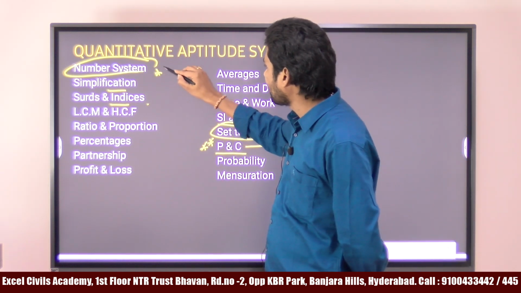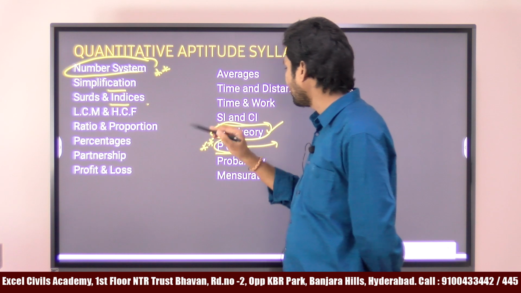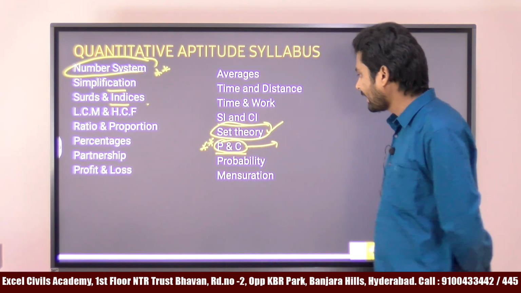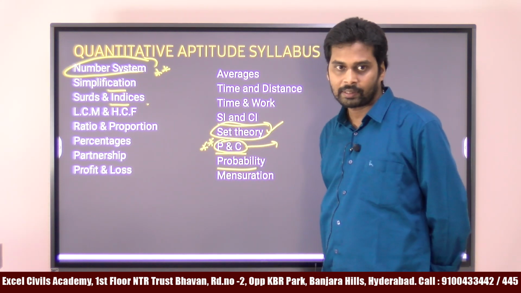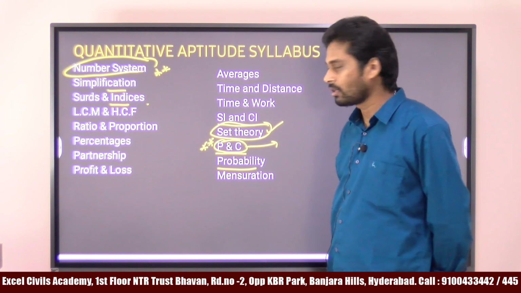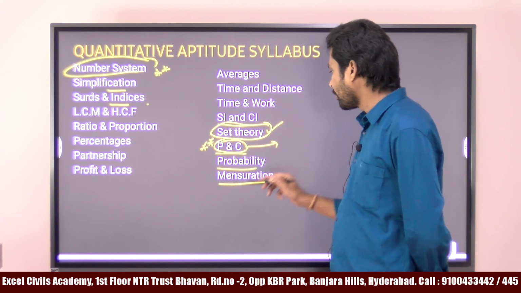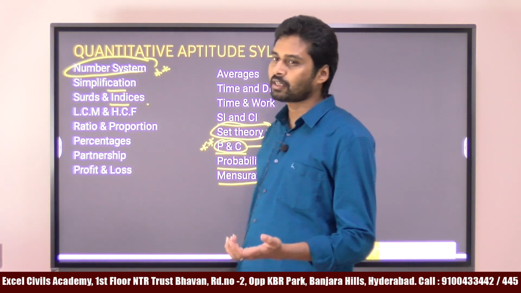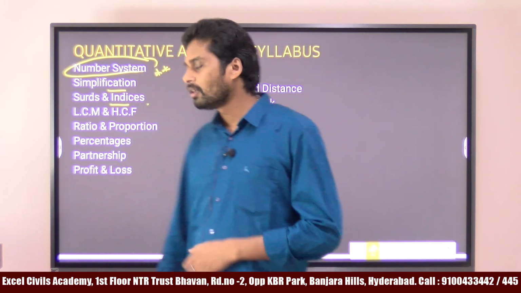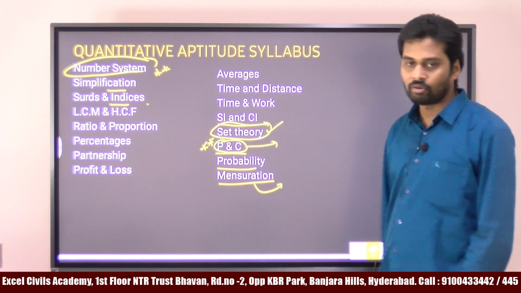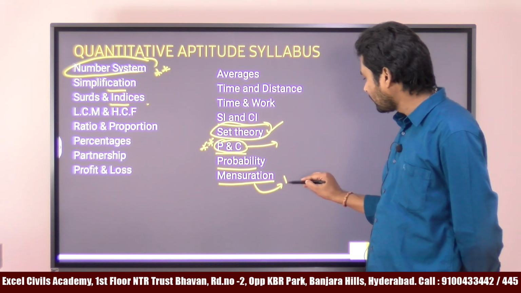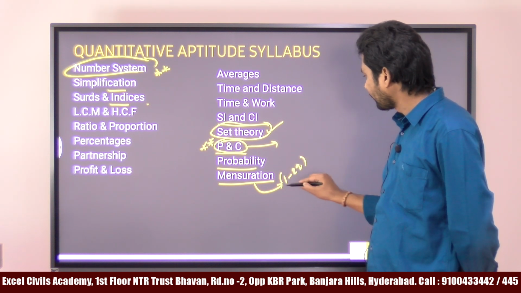Number system and permutations and combinations play a very important role. Next, probability. Probability is also an important topic, with a weightage of 1 to 2 questions. And next, mensuration. Mensuration means finding out the areas and volumes, right? It does not have a good weightage, 1 to 2 questions.